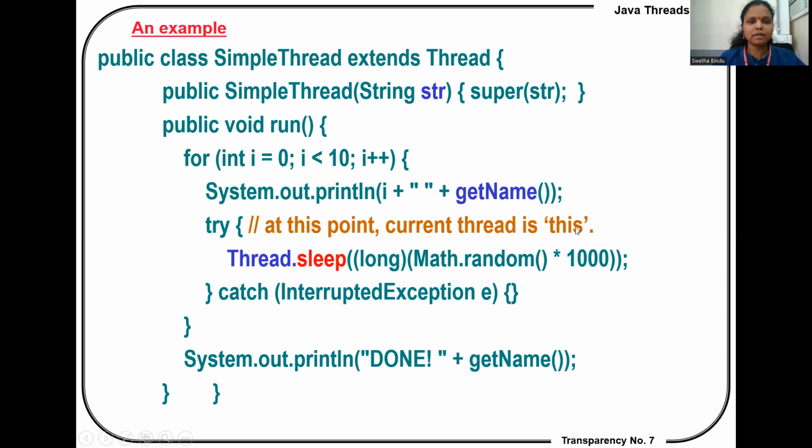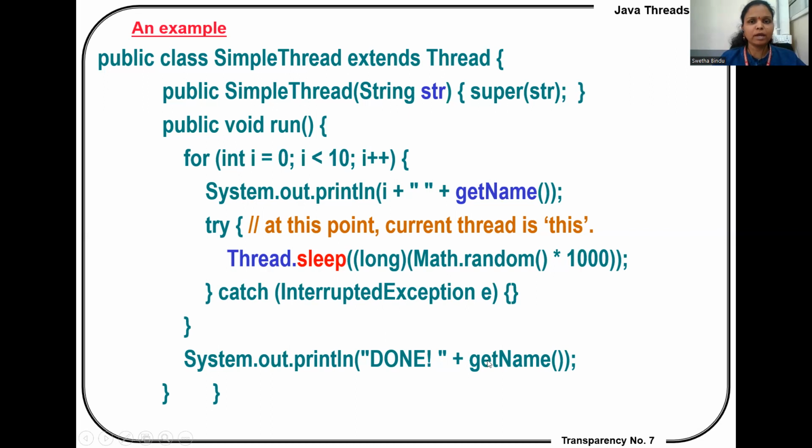Try: Thread.sleep of (long)(Math.random() * 1000). And then an exception may be raised, so immediately after the try block, the catch block is placed. Whenever there may be an exception raised in the program, that code must be placed within the try block. The try block is followed by the catch block, InterruptedException e. Whatever exception is raised in the try block will be handled by this catch block. And then we print DONE plus getName.